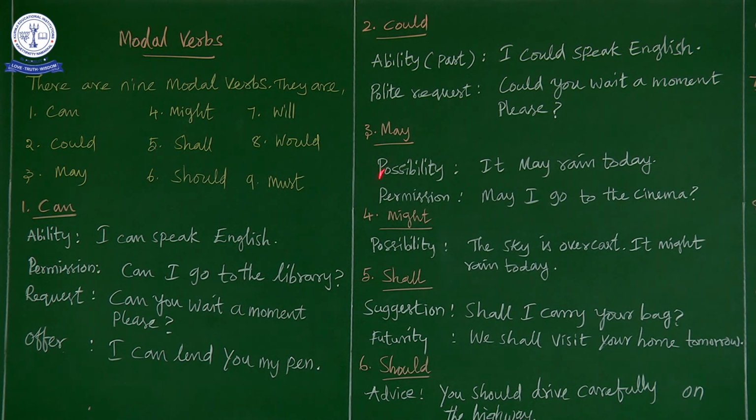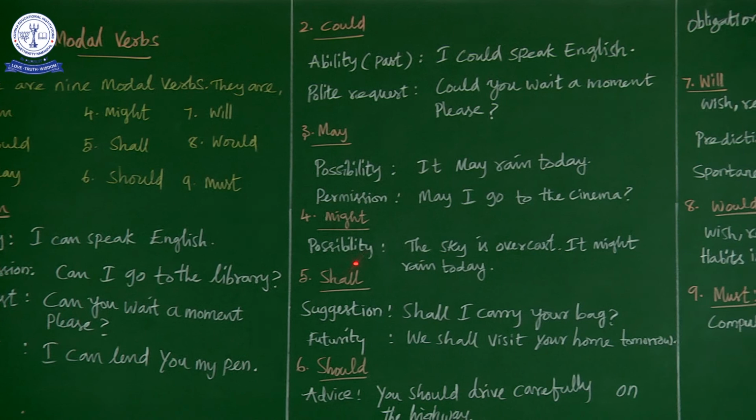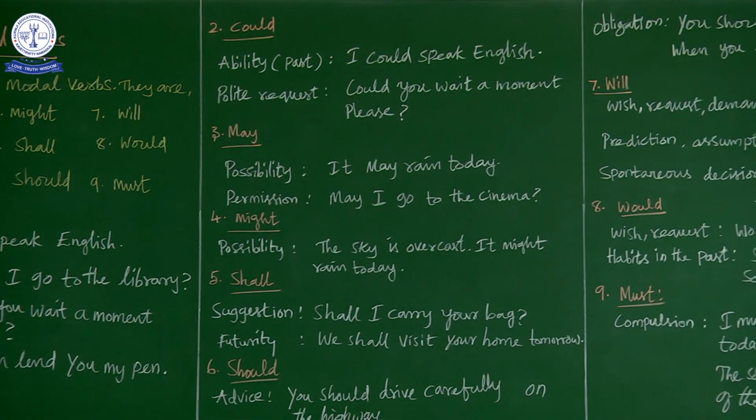So what is the similarity? That is a possibility. And in the possibility, there is a percentage. There is a degree variation. Suppose let us say it is a 60 or 50. And when you have used this possibility, which means you have a 90. But please note that you do not have a 100% guarantee. Which means 100% you cannot give it. It may happen. Both are possibility, but when you are using might, there is more possibility to happen.